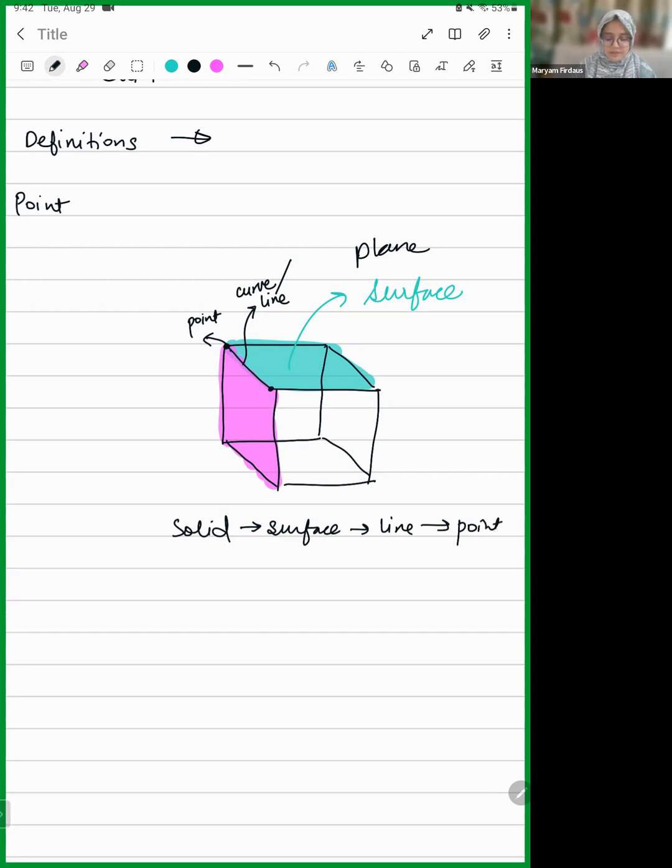So basically, a solid is three-dimensional. And in each step, you are reducing one dimension.